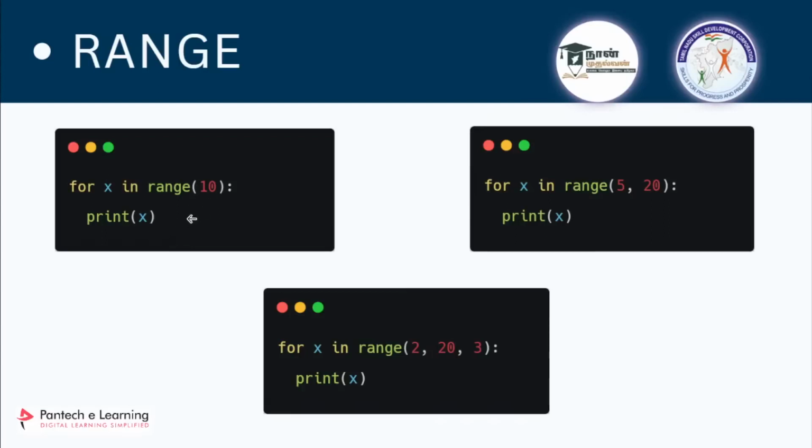So instead of giving 0, this is a default value, right? Starting number. If you want from some number to some number, you can give that. If you mention two numbers, then it will take the first one as a starting number, the second one will be the ending number. So when you start from 5, it will print 5, then 6, 7, and it will go on. And if you mention 20 here, it is going to take till 19. You will be getting an output from 5 till 19.